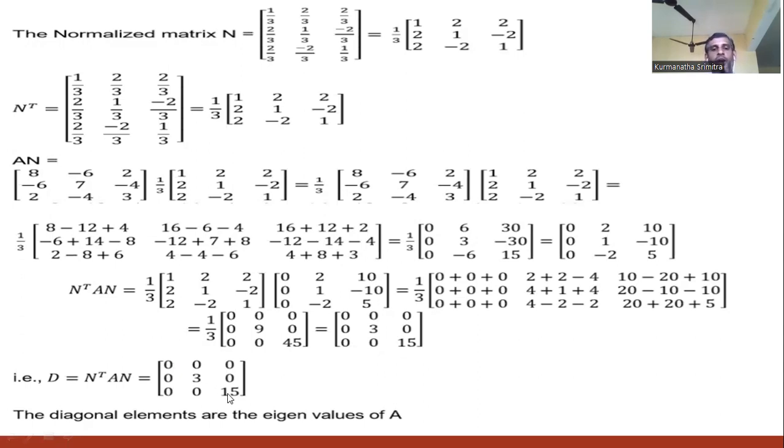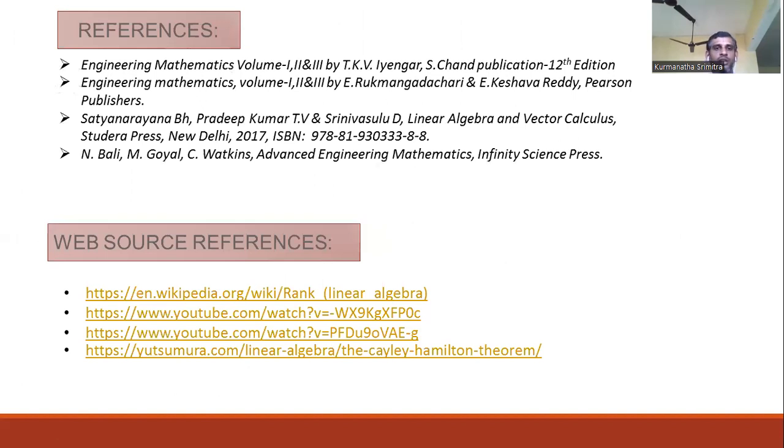So we can convert the matrix A to a diagonal matrix by this procedure. It is the diagonalization of a matrix by using eigenvalues and eigenvectors. This is the concept of eigenvalues and eigenvectors, and the diagonalization of a matrix. These are some references and web resources.